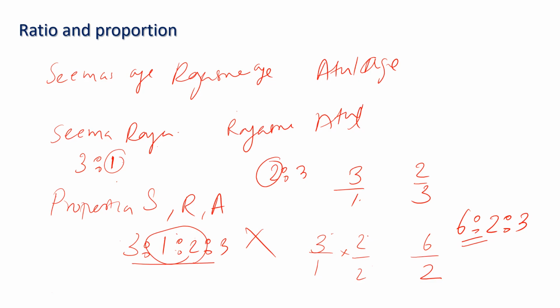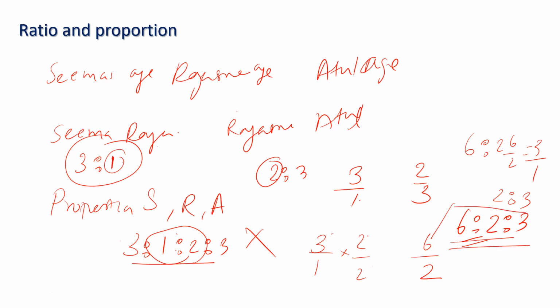That means 6:2:3 is the ratio between these 3 people. So now the question is, what is the ratio between Seema and Rajeshri? You will write 6:2, 6 upon 2, which is equal to 3 upon 1. That is what is given. What is the ratio of the age between Rajeshri and Atul? 2:3. What is the proportion of the age of Seema, Rajeshri and Atul? You will write this as the answer. That is the learning.